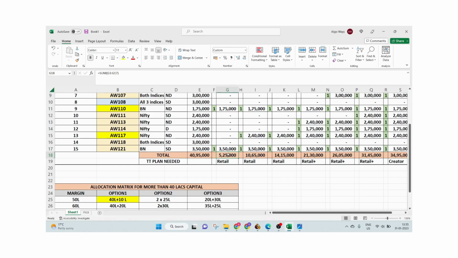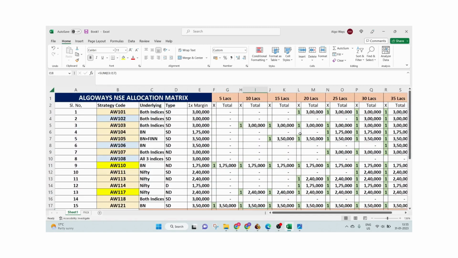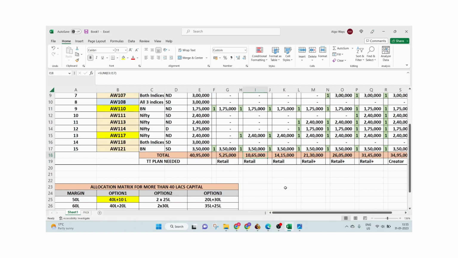But for portfolios from 15 lakhs onwards, the likely daily max loss should not go beyond around 0.8%, and DD in the long run shall not go beyond 2%. Say 2.5%, we can keep it at 2.5%. It has not gone above 2% on a larger portfolio.